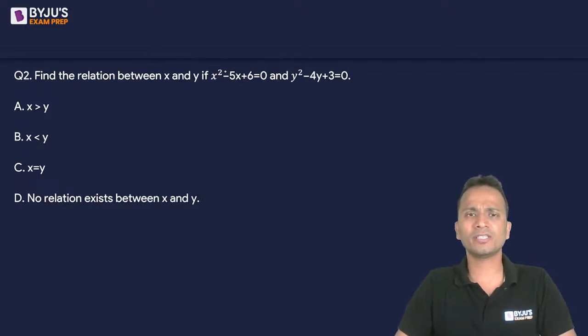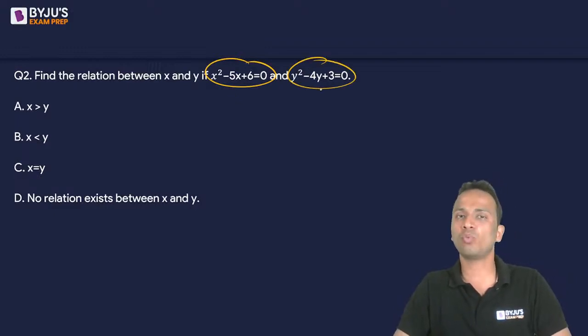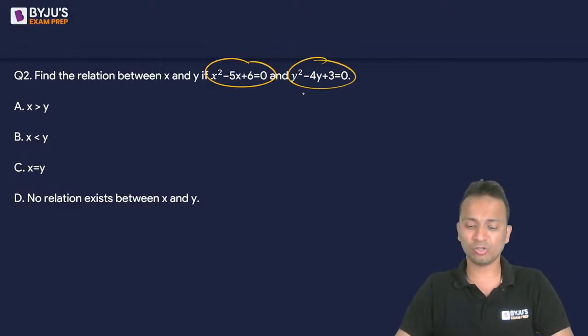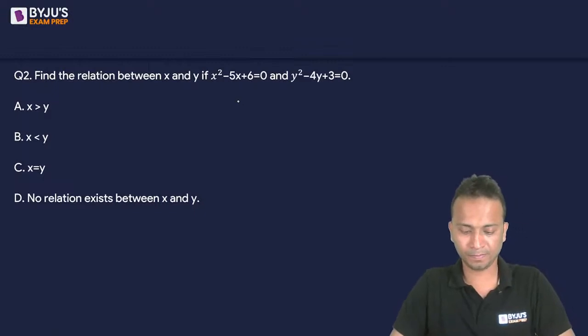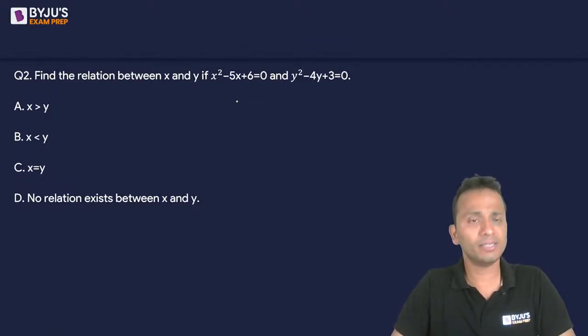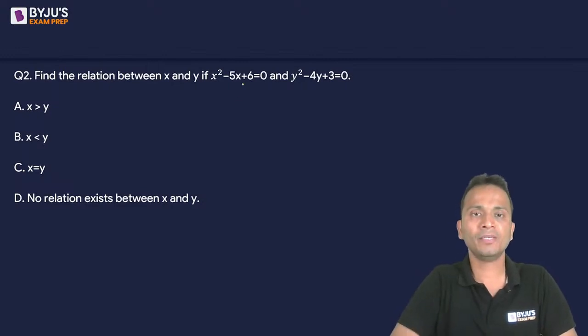This question is simple. Quadratic in x, get the values of x. Quadratic in y, get the values of y, and then compare the values of x and y. All right, Vaishnav says option A. Option A, again Ishank. You may take some time.